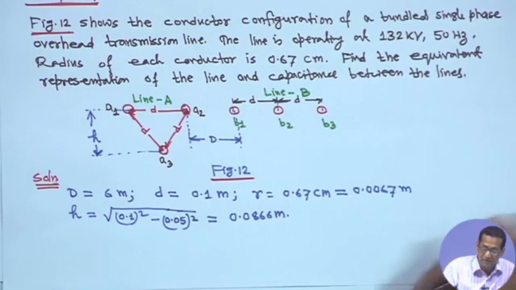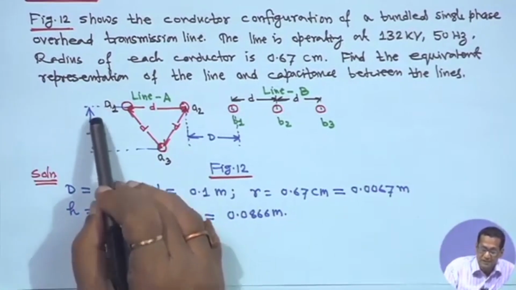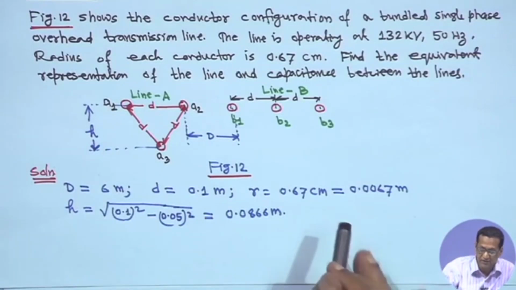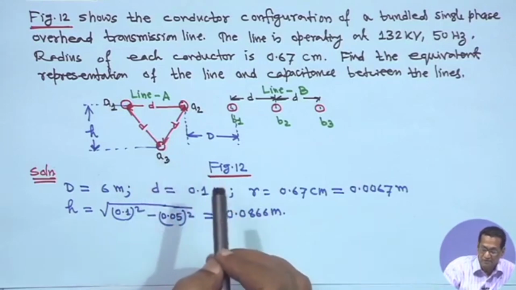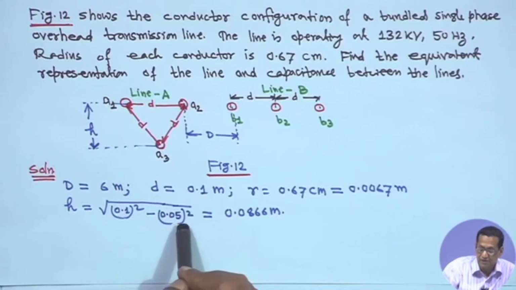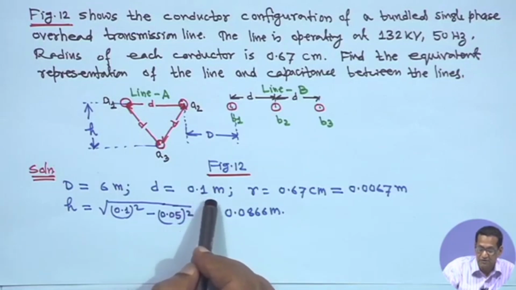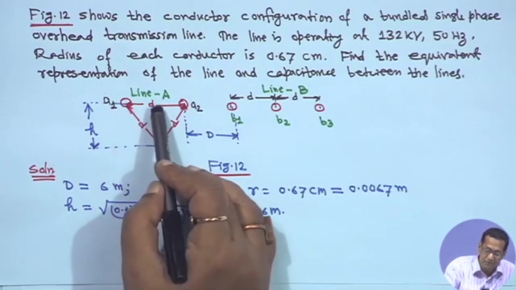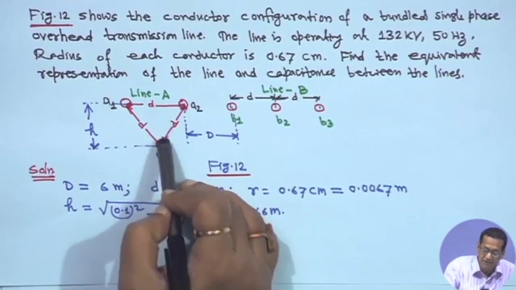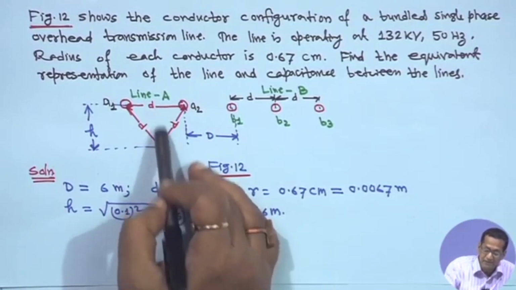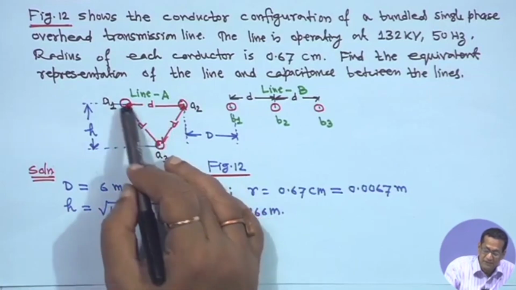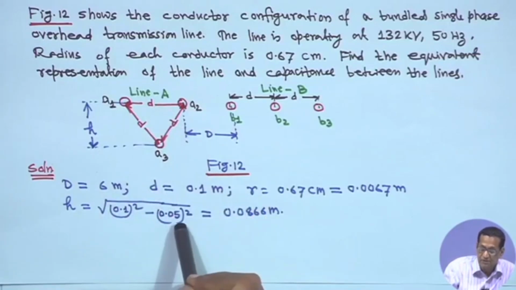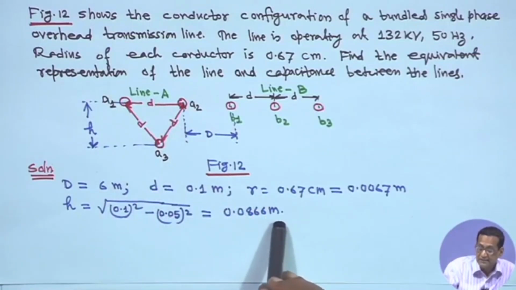Then you have to find H, the height, because you require it. You draw a vertical line here, that is your H. So, H is equal to root over d square minus (d by 2) square, that is root over 0.1 square minus 0.05 square, which is equal to 0.0866 meter.